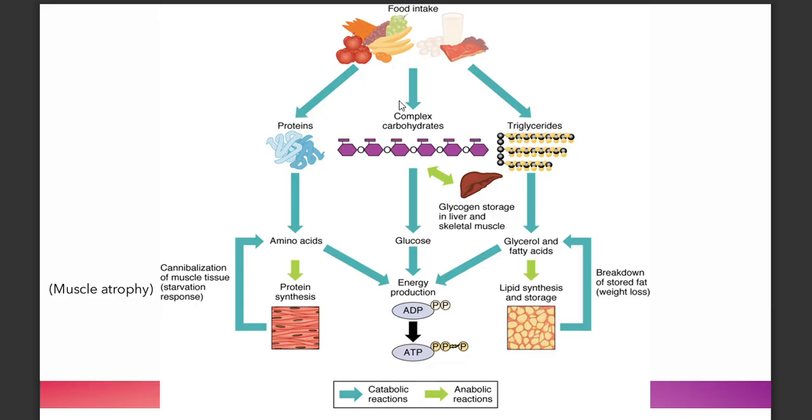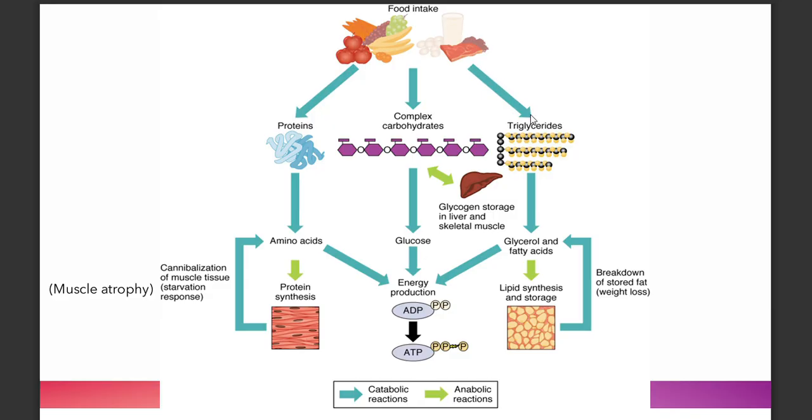For carbohydrates, starting with complex carbohydrates, the aim is to get glucose, and if there's excess, glucose will be stored as glycogen in the liver and skeletal muscle and reserved for later use. And from glucose, you're able to obtain energy.